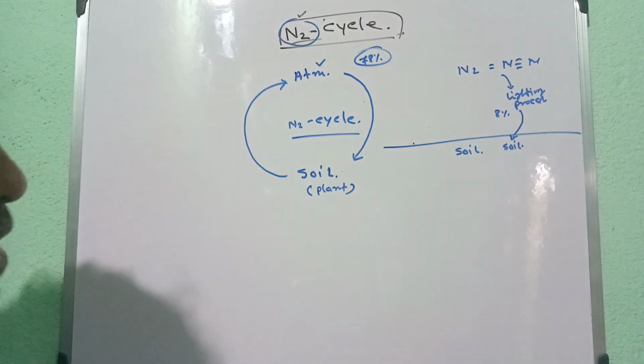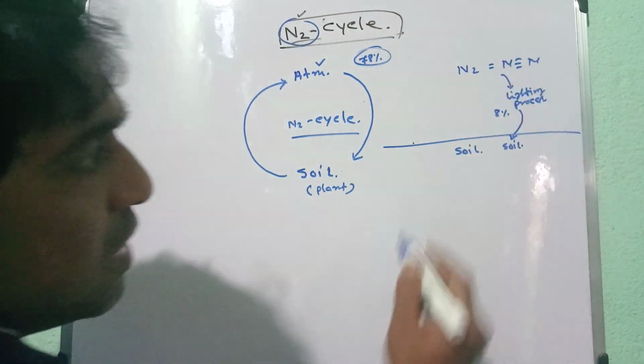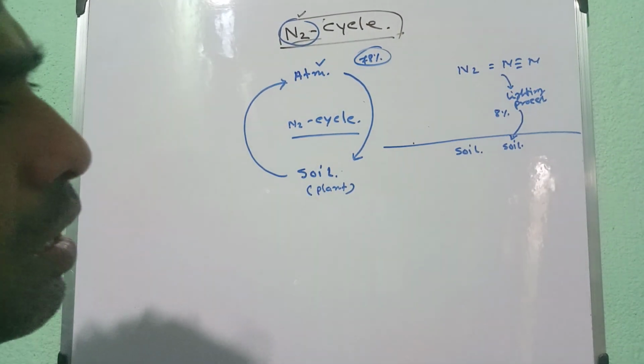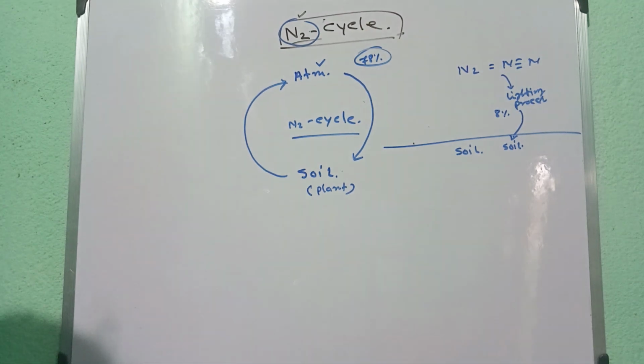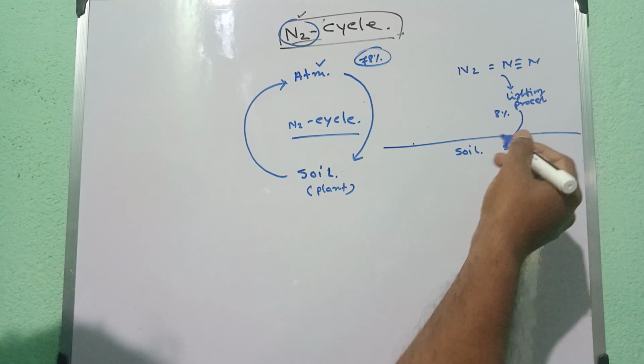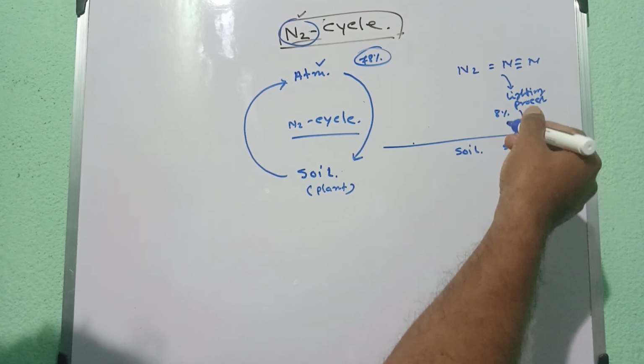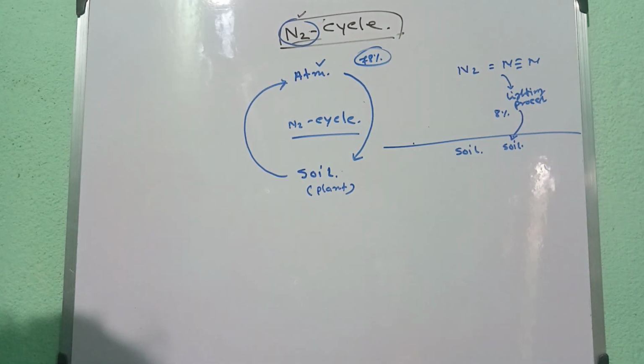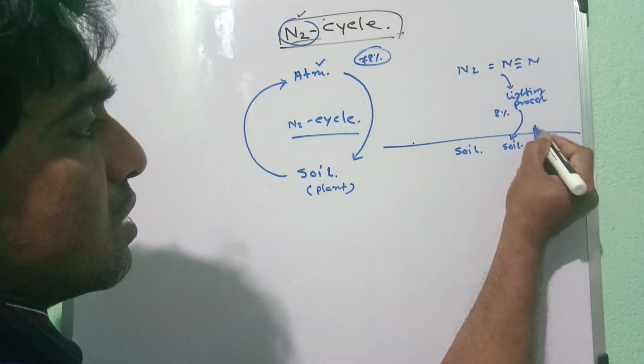Okay, by lightning, that means there is some non-biological nitrogen fixation also. Lightning means there is some acid rain and some oxidation reaction. Okay, and another is the industrial process.